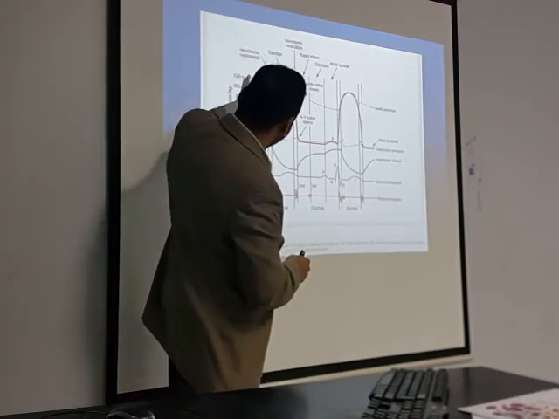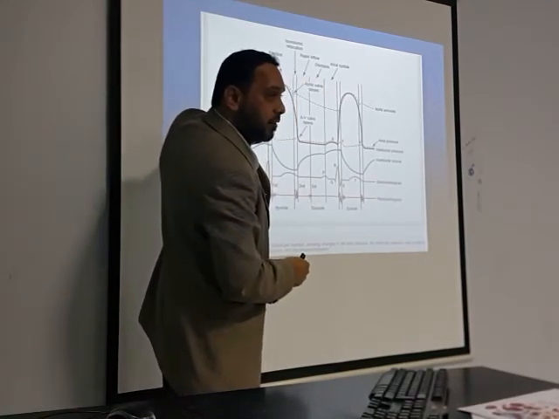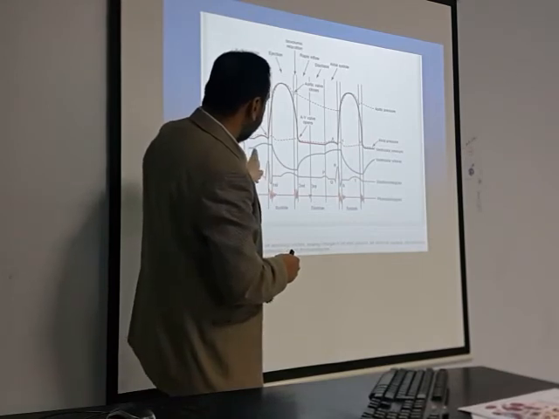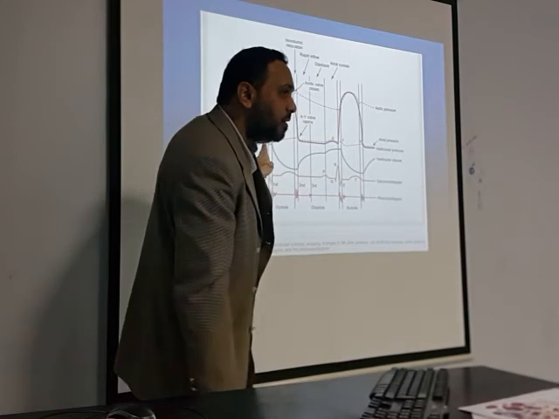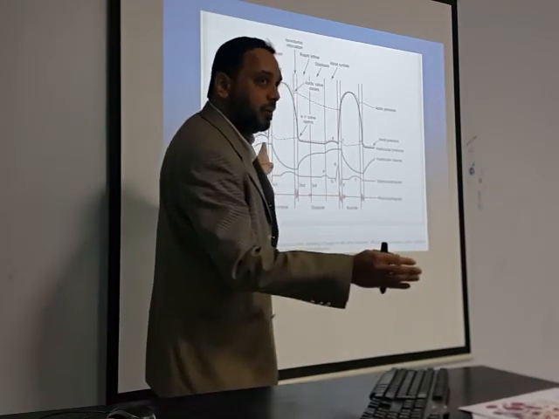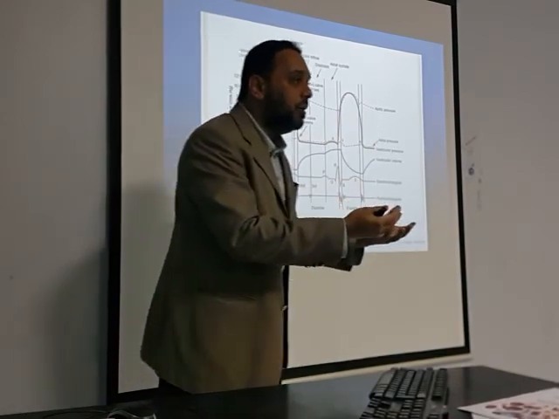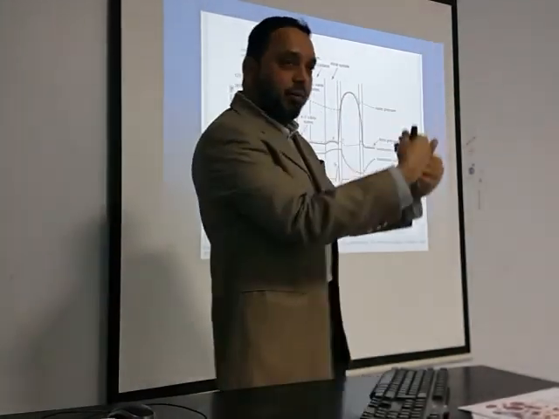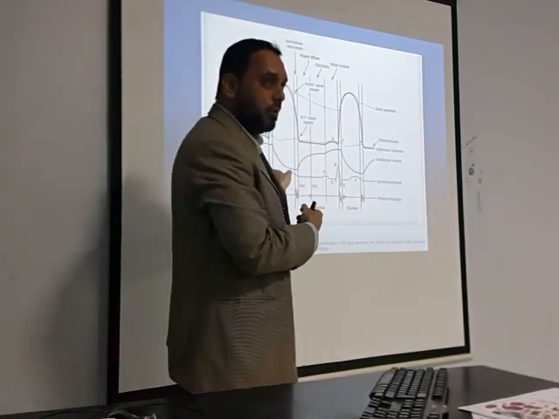What is this phase in the cardiac cycle? When the blood volume is increasing, from 120 to 130, what is this phase? Relaxation. Because the blood volume is increasing, it is in diastole. The blood is coming from the atria into the ventricle. So it is relaxation or diastole, right?